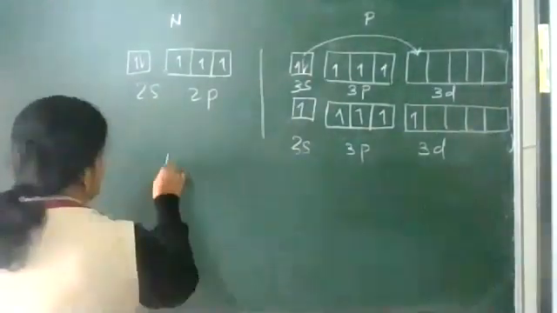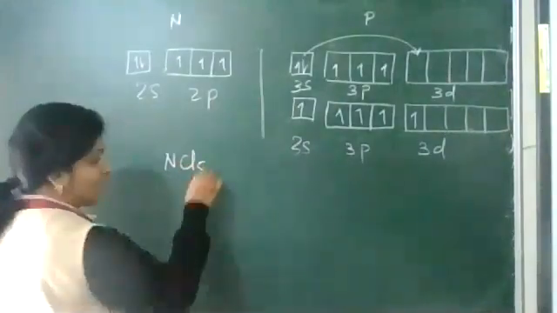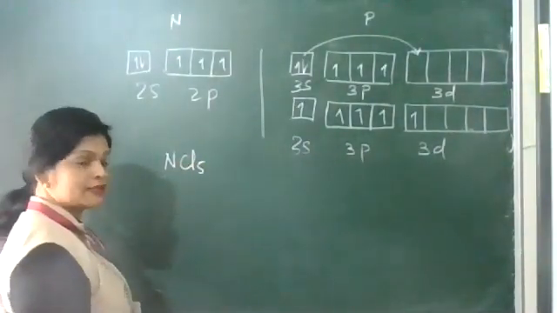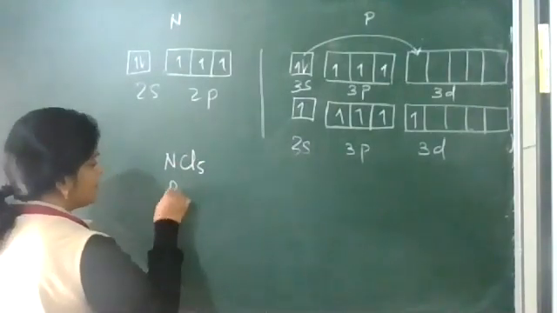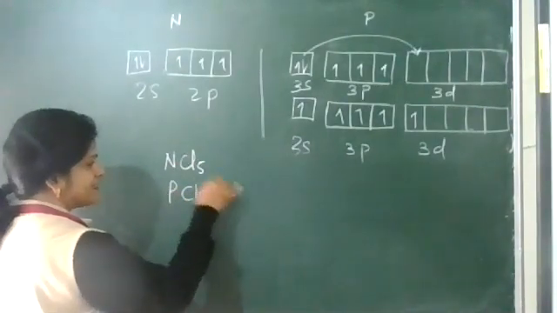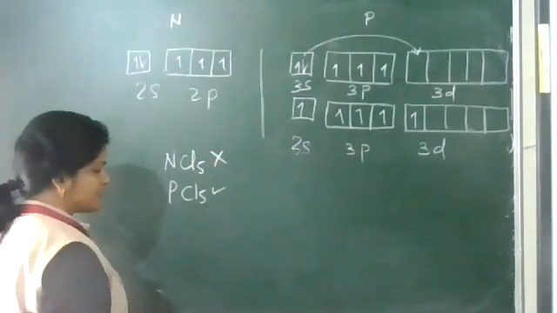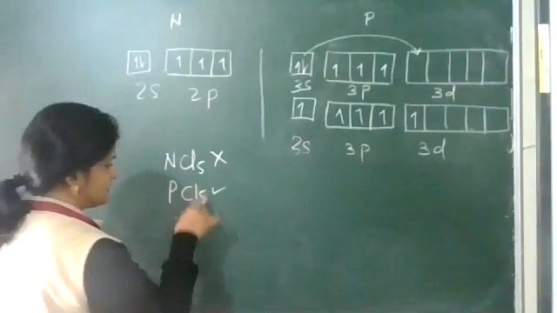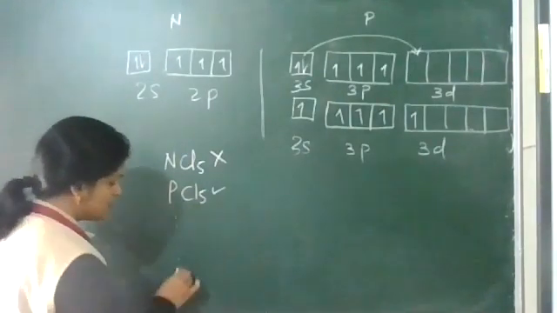Now, NCl5, halides, right? Group 15 halides, NCl5. PCl5 is existing while NCl5 is not existing. That means all are in this plus 5 condition.